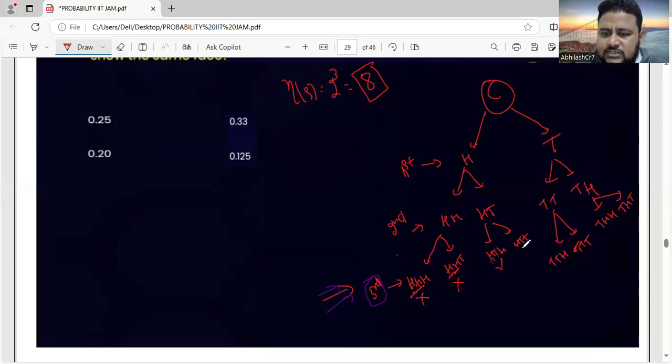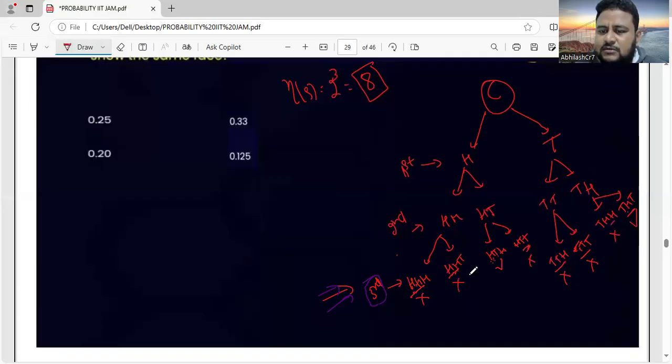Next is head, tail, tail. Because we are getting the same tail and tail, this is not possible. Here tail and tail is there, so this is not possible. Here tail, tail, tail is there, this is not possible. Here tail, head, head is there, this is not possible. This is tail, head, tail, so this is correct. This is possible.